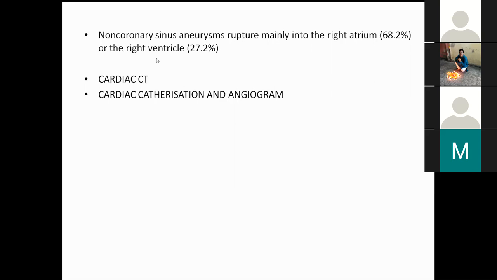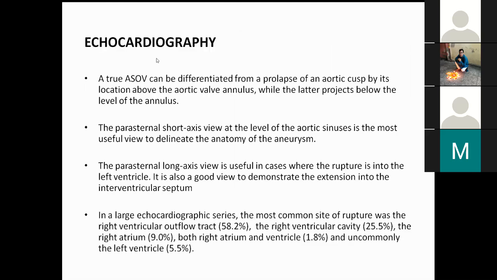Yes sir. In echo, the most important thing is to differentiate the quantum of aortic regurgitation, because the run-off is happening from AR as well as from RSOV. So one has to differentiate, because if you send the patient for a procedure, you have to decide whether you need to repair or replace the valve, or if you are doing a device, what residual AR the patient has to accept. So you have to take all the parameters for AR and then take a decision.